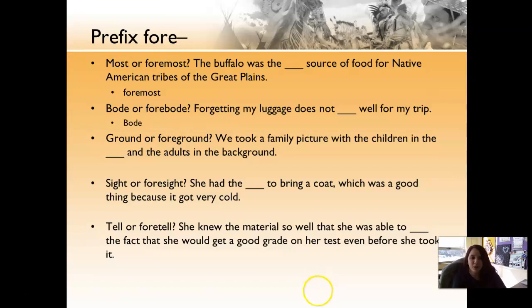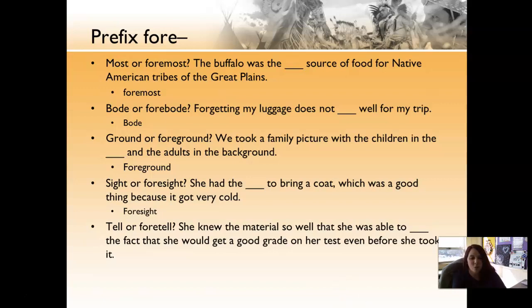We took a family picture with the children in the blank and the adults in the background. We took a family picture with the children in the foreground and the adults in the background. She had the blank to bring a coat, which was a good thing because it got very cold. She had the foresight to bring a coat, which was a good thing because it got very cold.